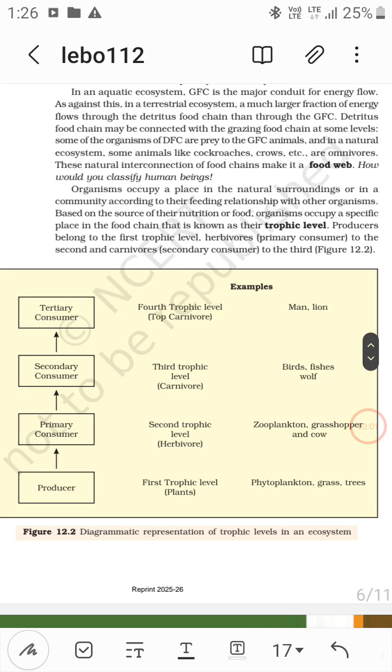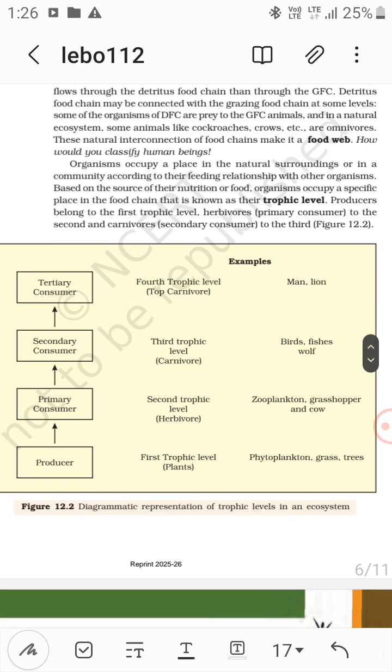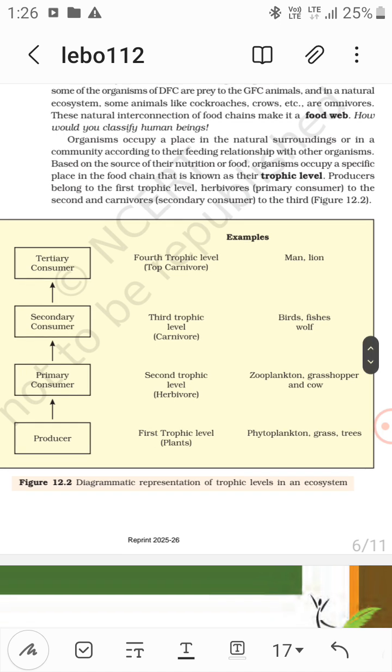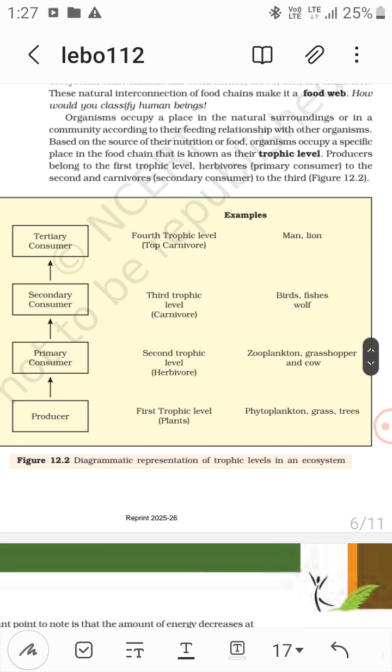So organisms occupy a place in the natural surroundings, or in a community, according to their feeding relationship with other organisms, right? Based on the source of their nutrition or food, organisms occupy a specific place in the food chain that is known as their trophic level. So producers belong to the first trophic level, herbivores, that is primary consumers, to the second, and the carnivores, that is secondary consumers, to the third, right?